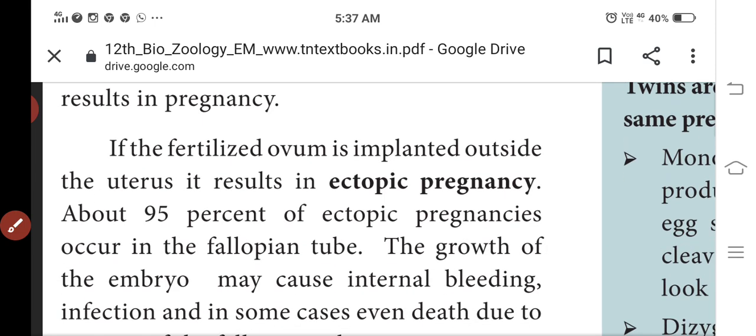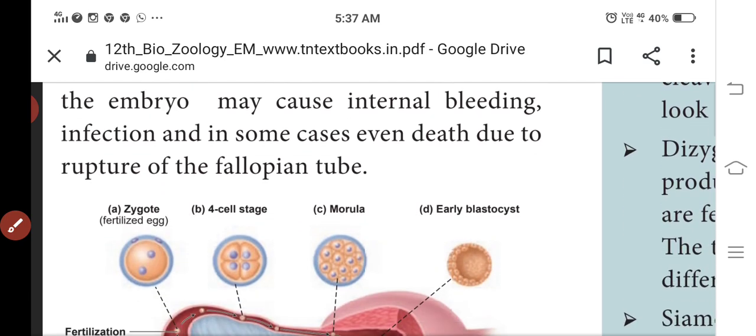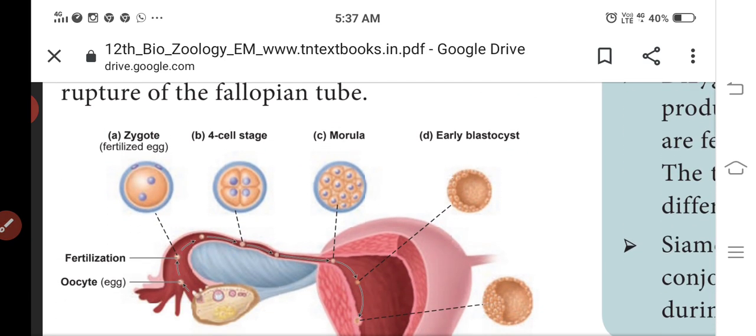Ectopic pregnancy means implantation outside the uterus. Outside the uterus, it results in ectopic pregnancy. About 95% of ectopic pregnancies occur in the fallopian tube. The growth of the embryo may cause internal bleeding, infection, and in some cases even death due to rupture of the fallopian tube.